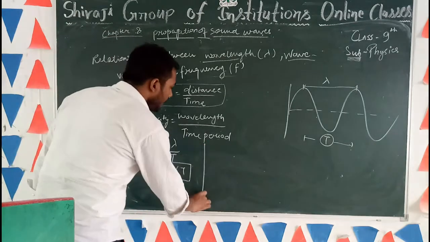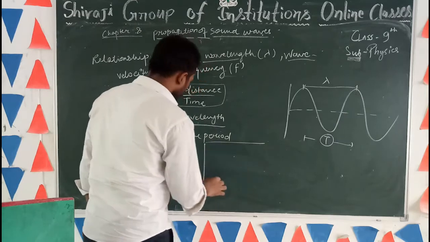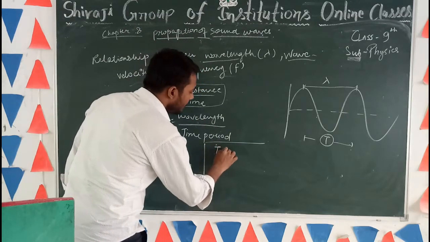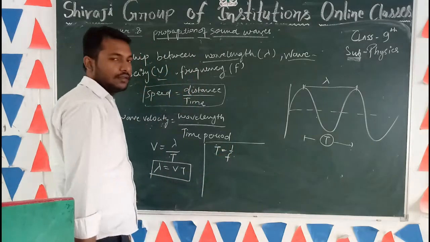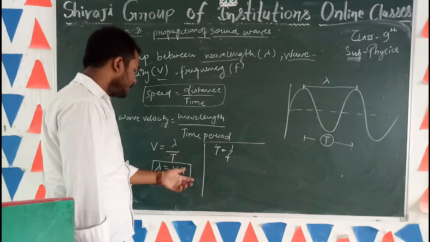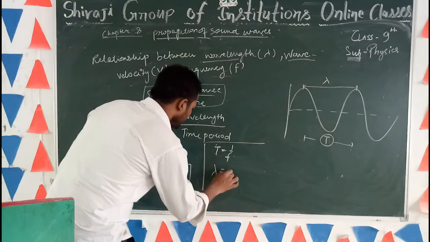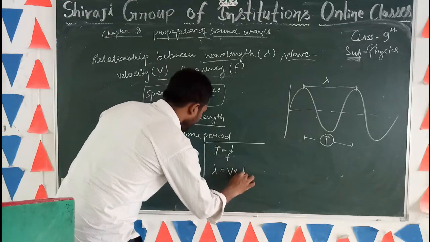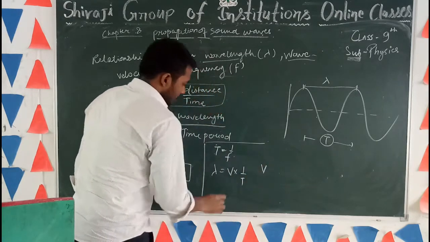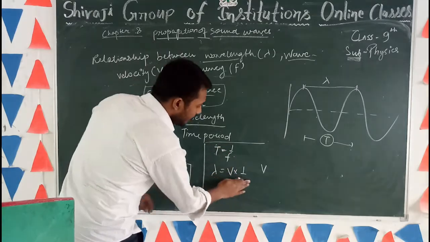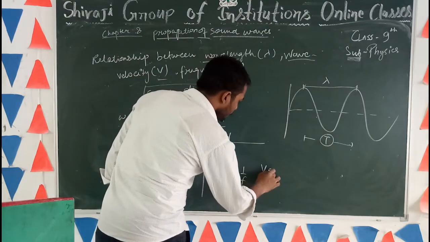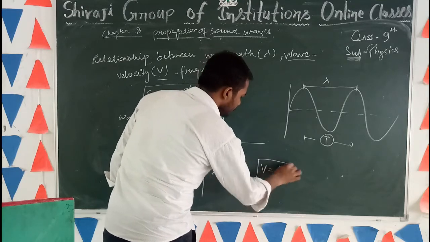And we know time period equals 1 upon frequency. When we use this relation in this formula, we will find lambda equals V multiplied by 1 upon T, and here T is 1 upon F. So V equals F lambda.